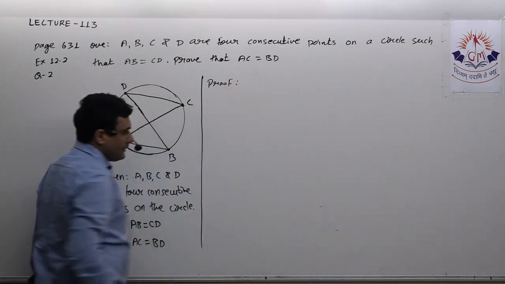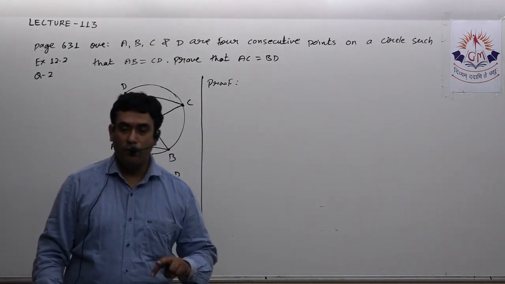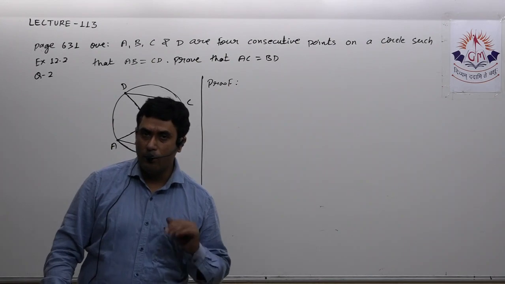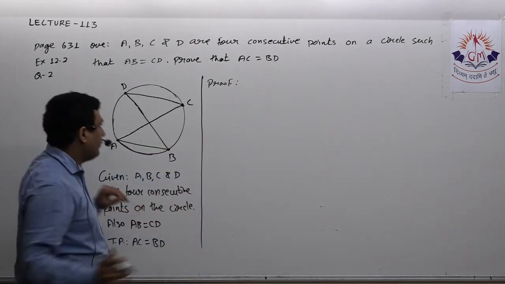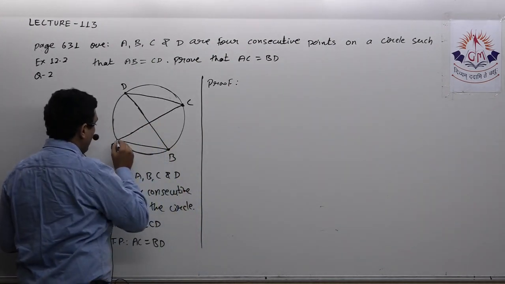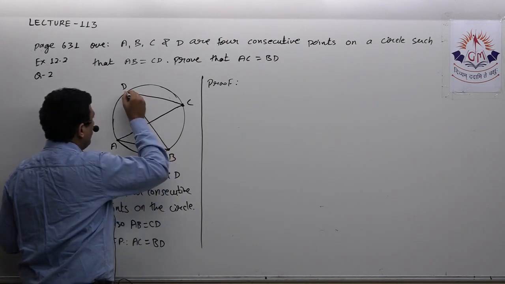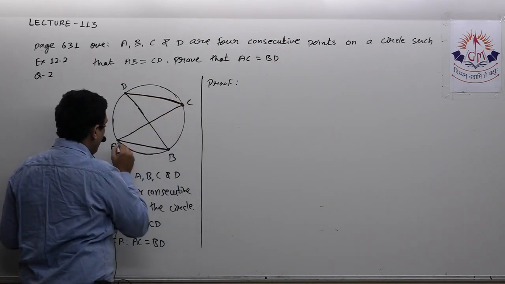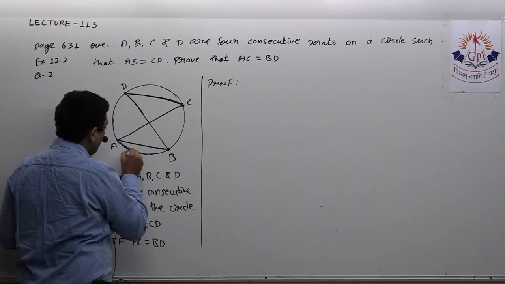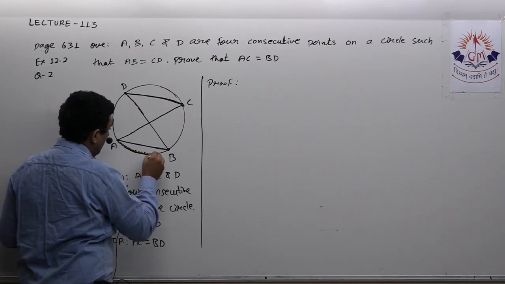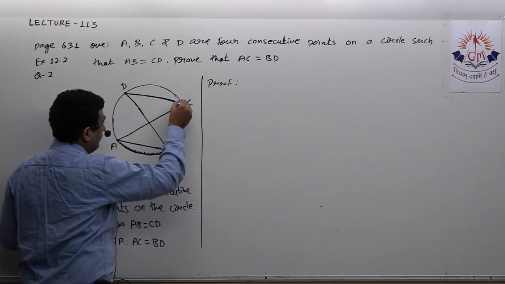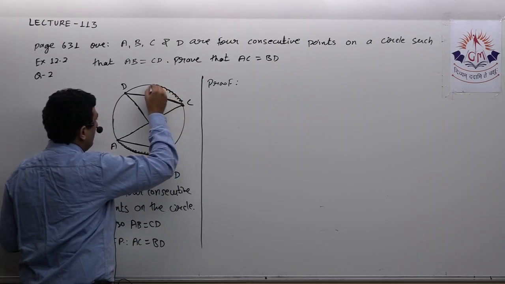See, very first axiom we saw: if two chords of a circle are equal, then corresponding arcs are congruent. Here it is given that AB is equal to CD, so I can say arc AB is equal to arc CD.